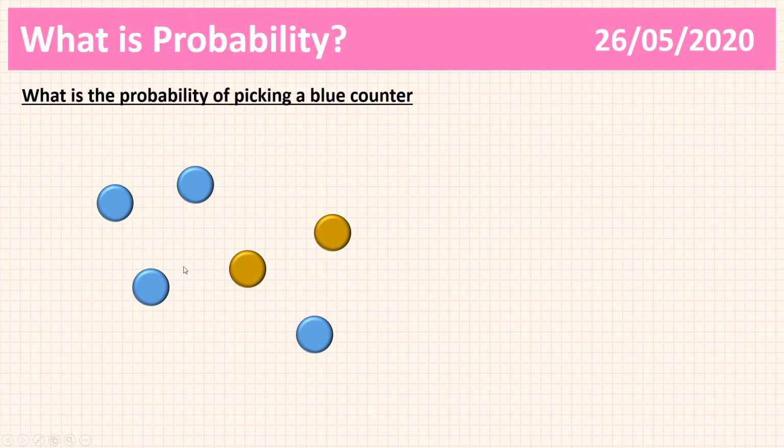Okay, so let's have a look at this one. I've got 1, 2, 3, 4 blue counters out of 1, 2, 3, 4, 5, 6 counters total. 4 out of 6, which is 4/6, which is 0.6 recurring, which is 66.6%. Now the key thing to take away from this one, which is very important, is that 4/6 is a fraction we can simplify.